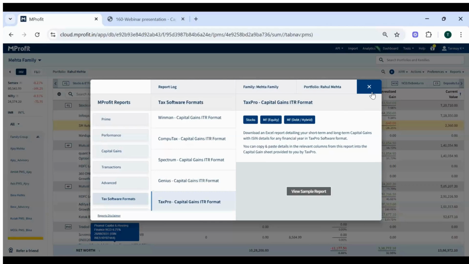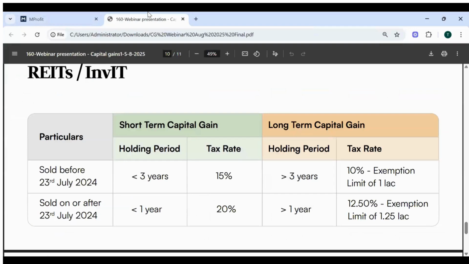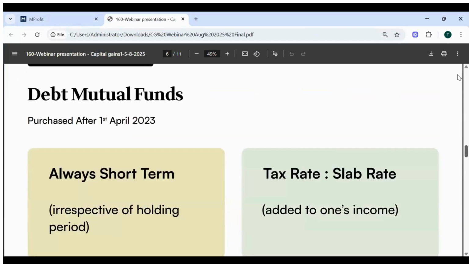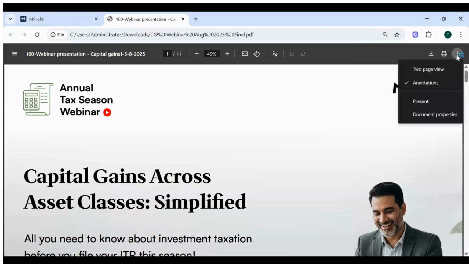Now we request members to kindly post your questions in the Q&A section. So we'll take a few questions from there. But please note, if there are any questions relating to the way tax is calculated, or if there is any provision to see the tax calculation, please note that MProfit only provides capital gains report to classify the gains into long term and short term. We will not be providing any tax calculations as such.